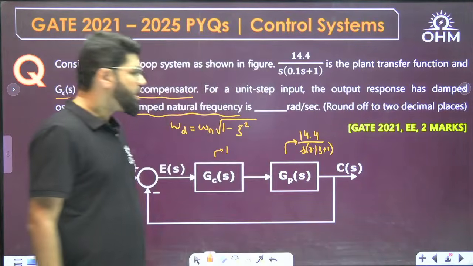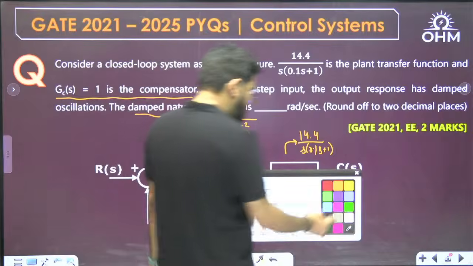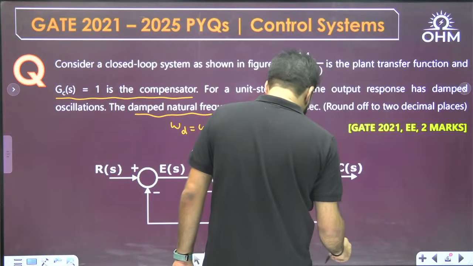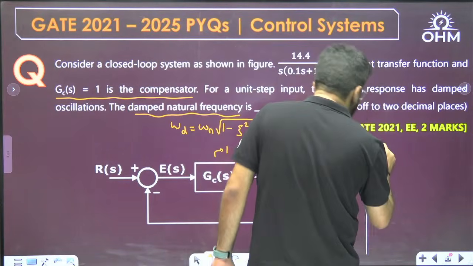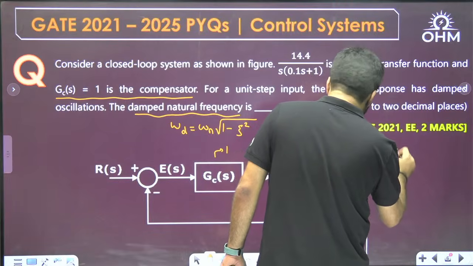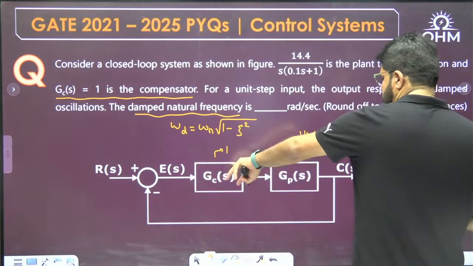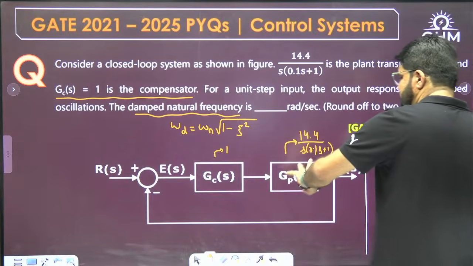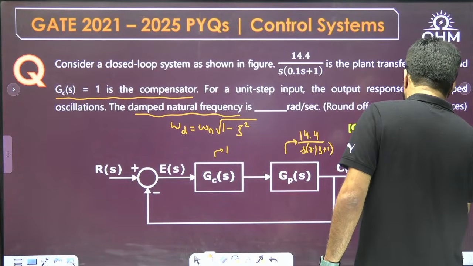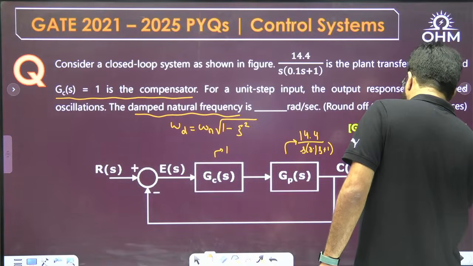Right, so I shall first write down the characteristic equation. What is the characteristic equation? 1 plus, the loop gain, this is simply 1, so only GP(S) is in the forward path gain, with unity feedback. So 1 plus only GP(S) is to be taken.